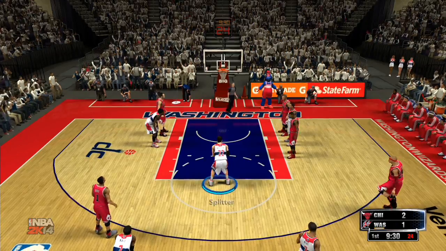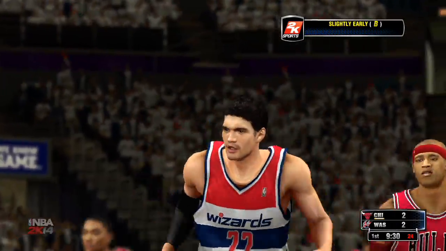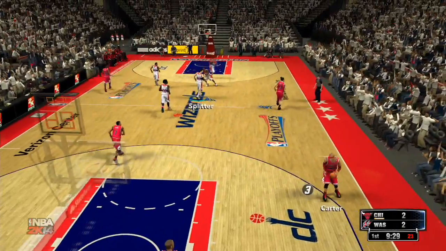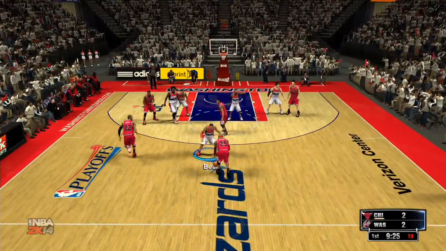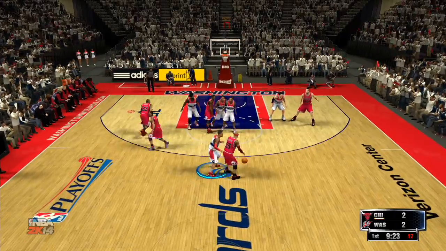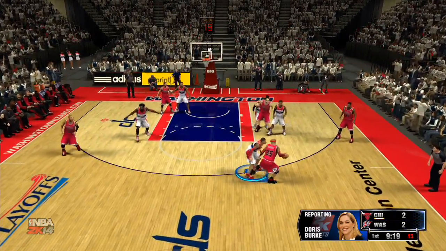Thiago Splitter was acquired earlier this season in a trade with San Antonio. They also got Kawhi Leonard for some key prospects Washington had. 2-2 the score.